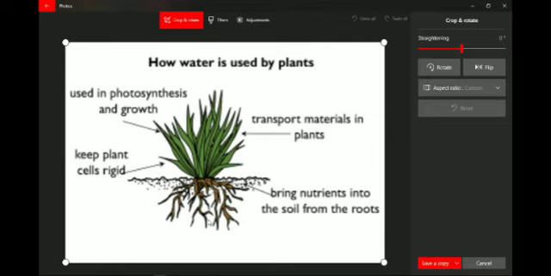So it cannot be transported in the absence of water. So here the plant is using water to transport food or other materials in it.